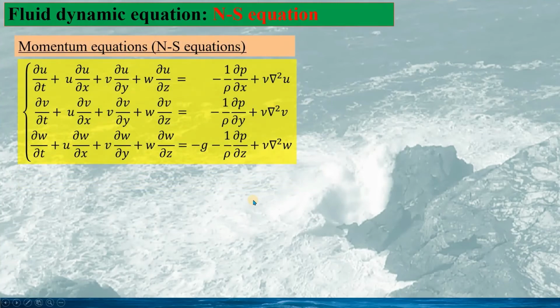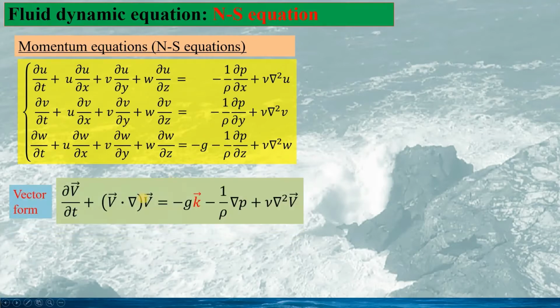In this slide, I would like to introduce the fluid dynamic equation, the Navier-Stokes equation. We have three momentum equations. The first one is along x-axis, and the second equation is along y-axis, and the third along z-axis. If we write this Navier-Stokes equation into a vector form, it would be given as this.